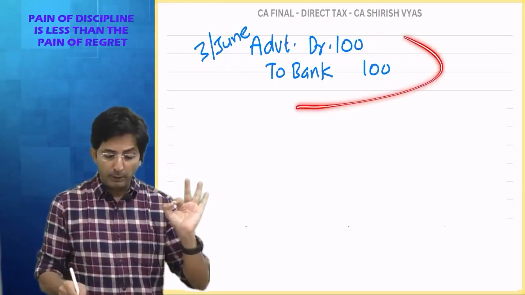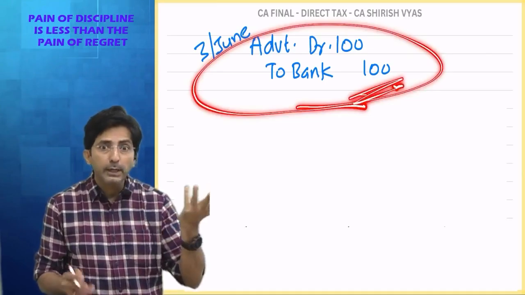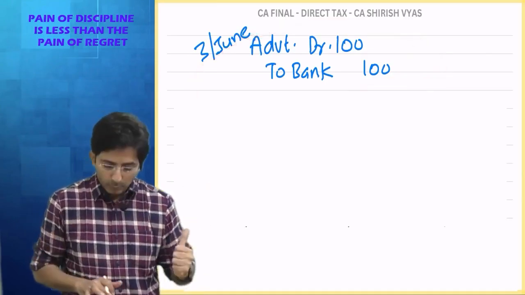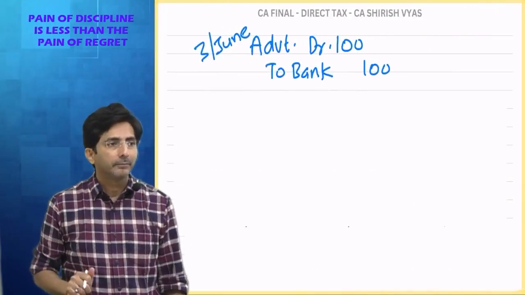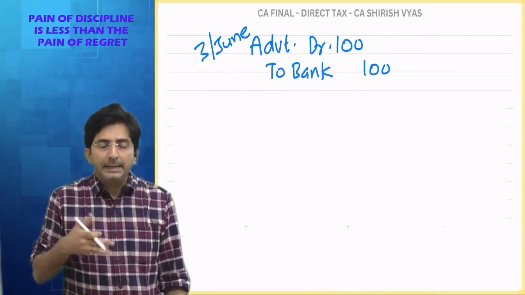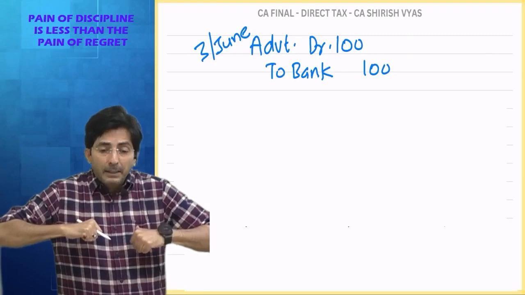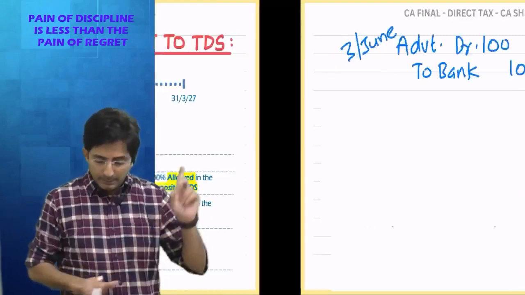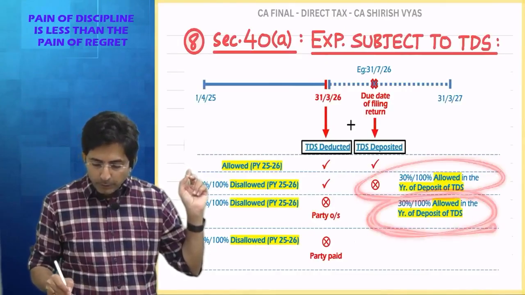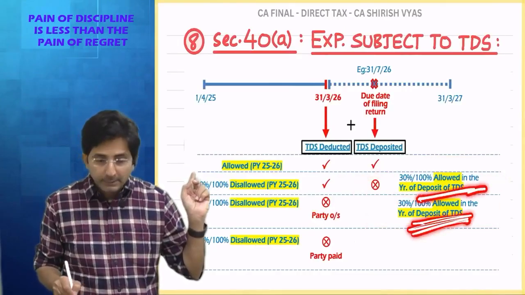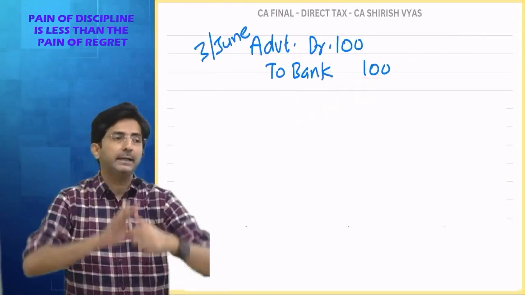Imagine in scrutiny, the government notices this. You paid the full amount to the advertiser. Where is the TDS? So in the current year it will be disallowed. But then in future what will happen? Getting it allowed in the future is not possible, no? Because at my end, depositing TDS is not possible. See, up till now in all cases what has happened? In future when I deposit TDS, it gets allowed. But here how will I deposit TDS?